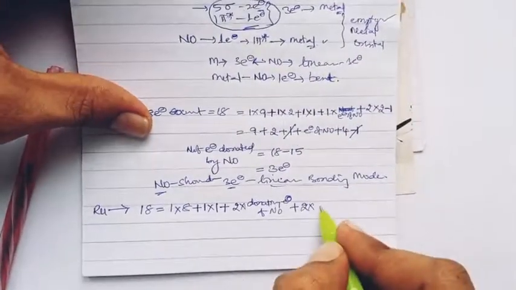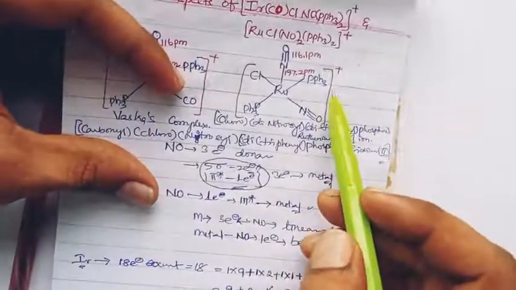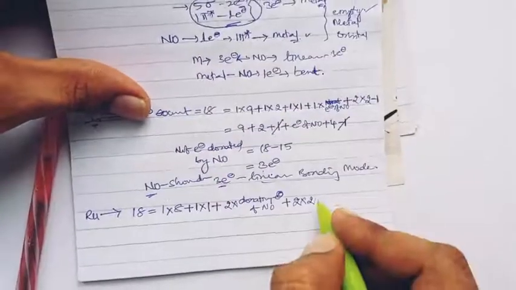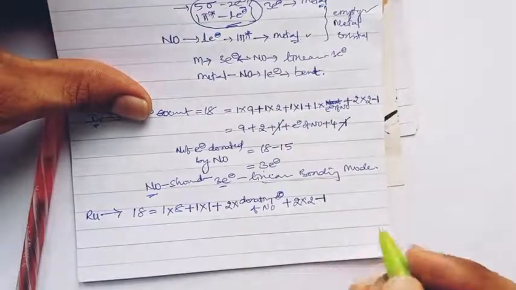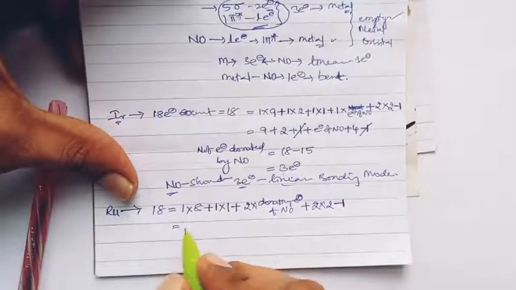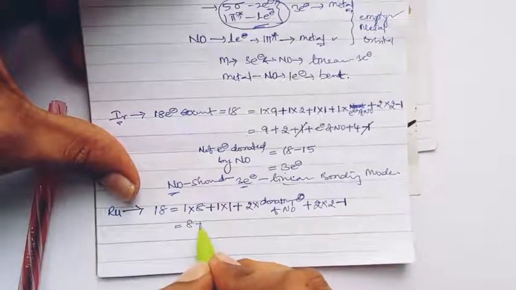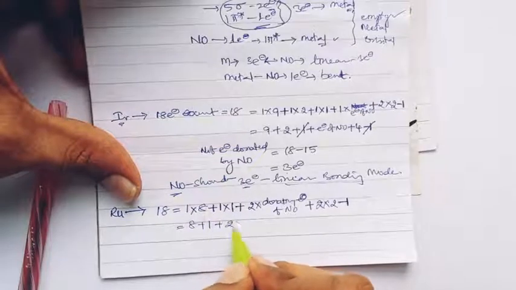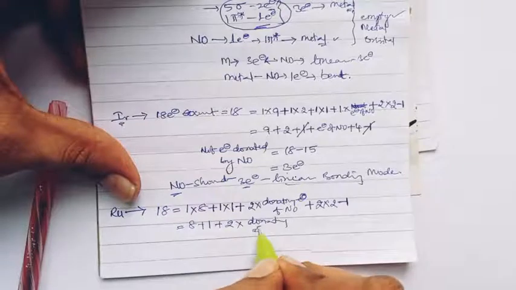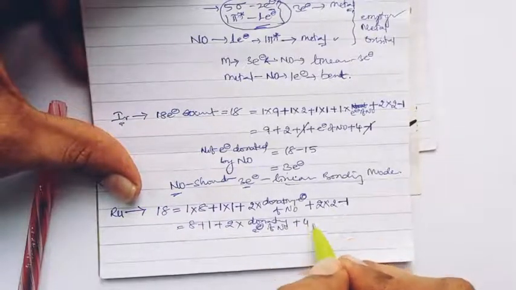Phosphine is a 2 electron donor, so 2 into 2, plus or minus oxidation state, where this ruthenium also has a positive charge on the coordination sphere, so we have to subtract 1 electron. So altogether, the summarization: 1 into 8 is 8, plus 1 into 1 is 1, plus 2 into the donating electrons of nitrosyl, plus 2 into 2 is 4, minus 1.